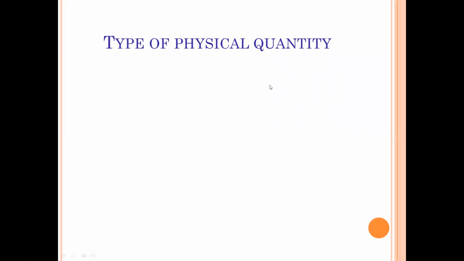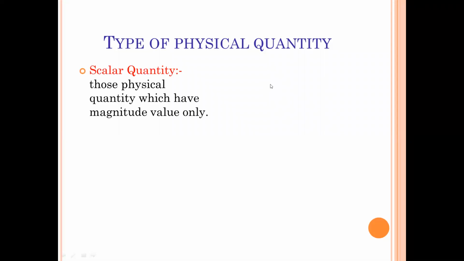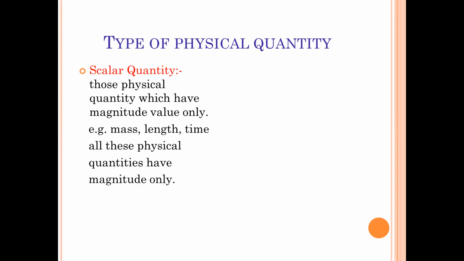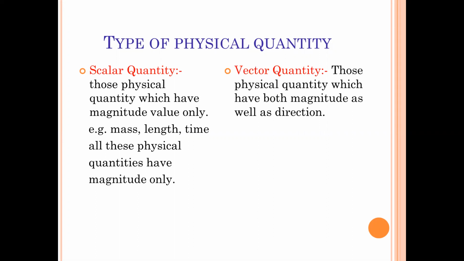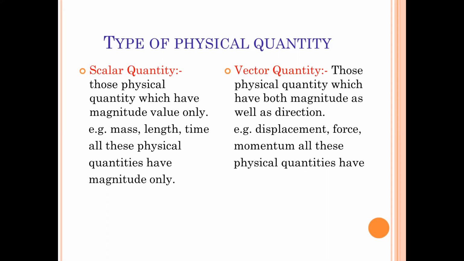Types of physical quantities: scalar quantities, those physical quantities which have magnitude values only, such as mass, length, and time. All these physical quantities have magnitude only. Now the second definition is vector quantity, those physical quantities or measurable quantities which have both magnitude as well as direction. Example is displacement, not distance, it is displacement, force, momentum. All these physical quantities have both magnitude and direction.